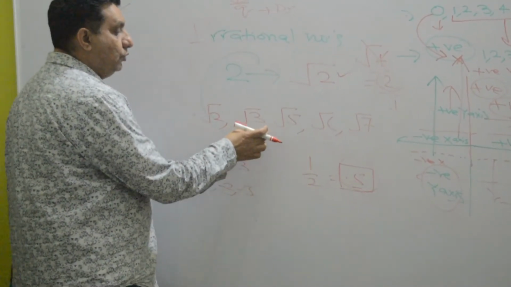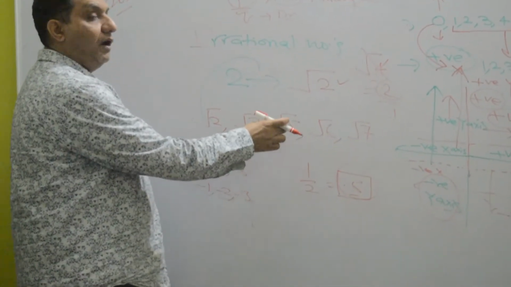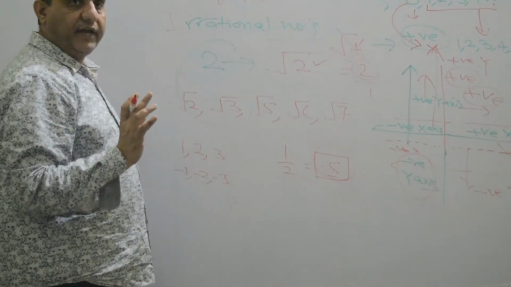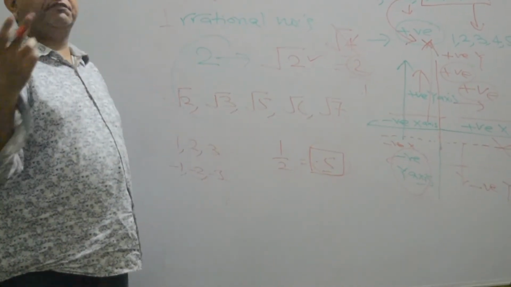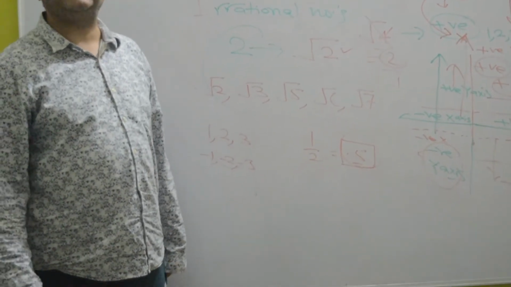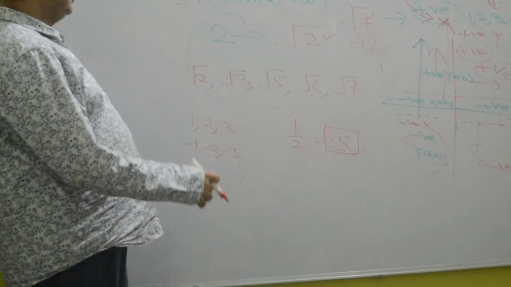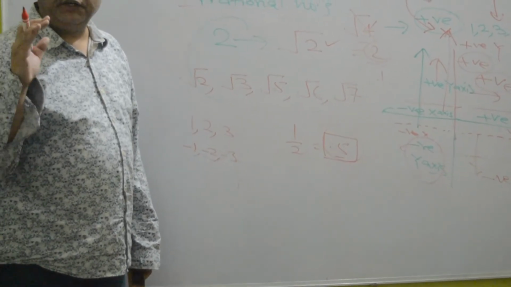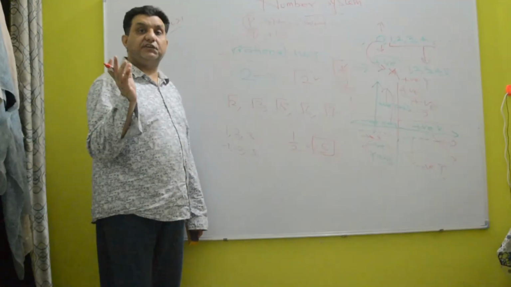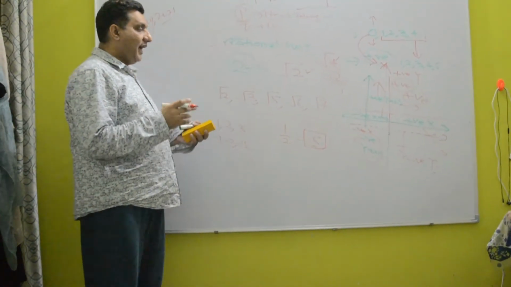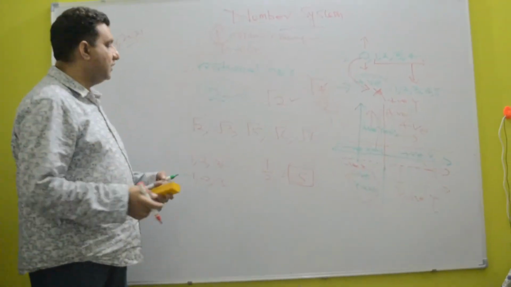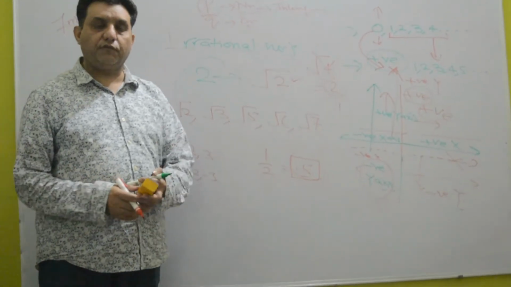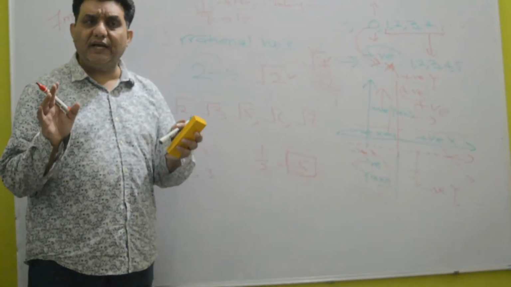So these values are not proper integers, because 2, 3, 5, 6, 7 are integers. But the root 2 value is different, which will come in the form of a decimal, which is different from the rational number. So as a whole, as an introductory lecture, you can just consider these are the irrational numbers. I think it's over for today, and this is only the introductory lecture.